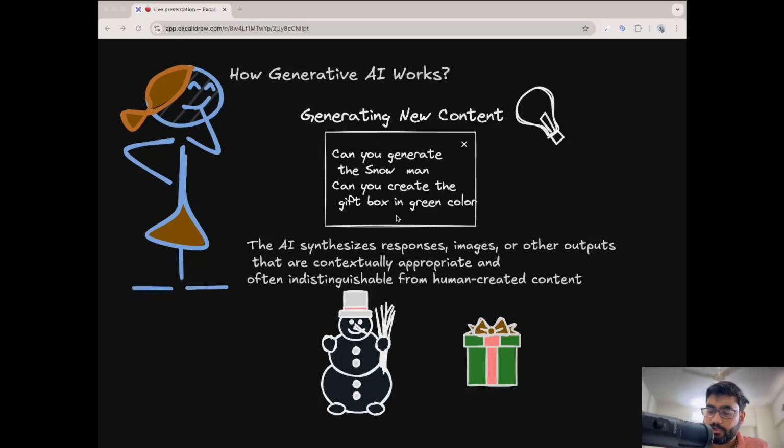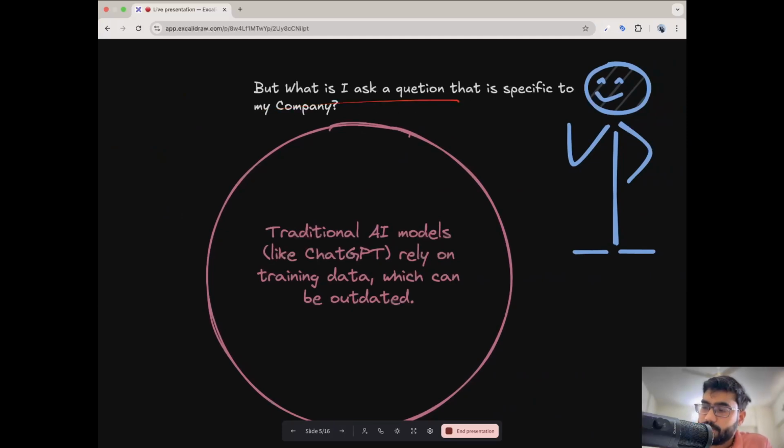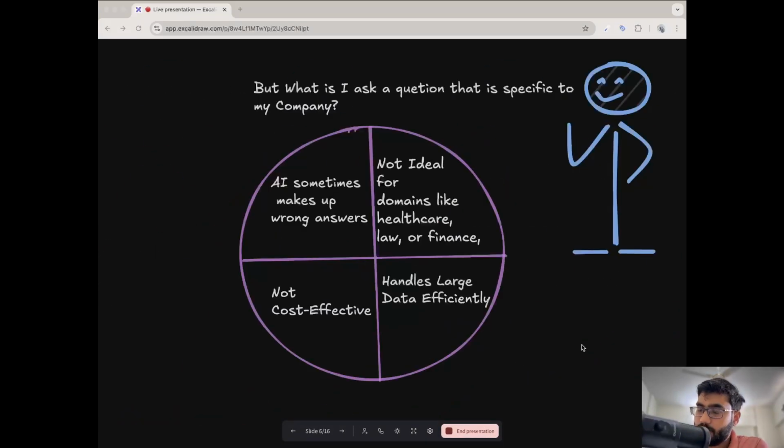If you go to the slide, that is exactly it. If I ask a question specific to my company, then these traditional AI models cannot answer, because the information can be outdated. The information relies on the training data, and the model has not been trained earlier on this data. So what is the solution? Why do we need something else? Because the model cannot answer, it can assume something which is wrong. They can assume something pretty general, which we just saw when we talked about the earned leaves.